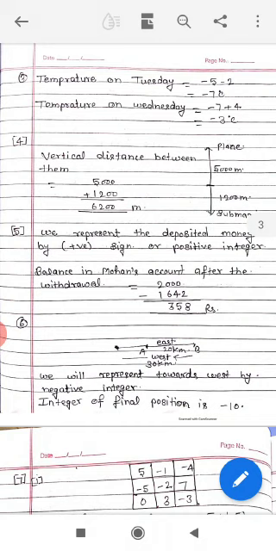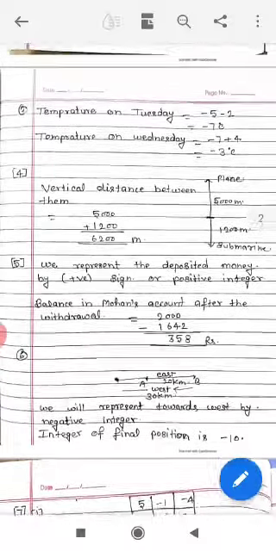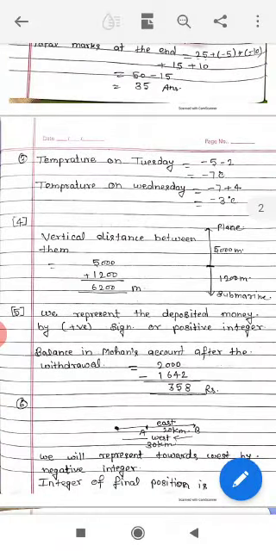Then the temperature on Tuesday equals -5 - 2, equals -7 degrees Celsius. On Wednesday it rose by 4 degrees Celsius. Then the temperature on Wednesday equals -7 plus 4, equals -3 degrees Celsius.